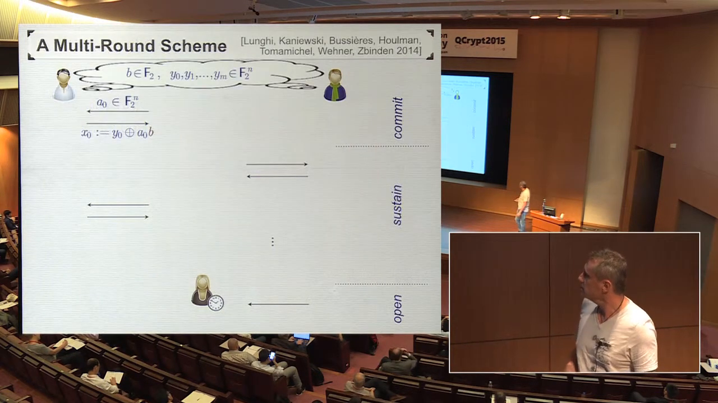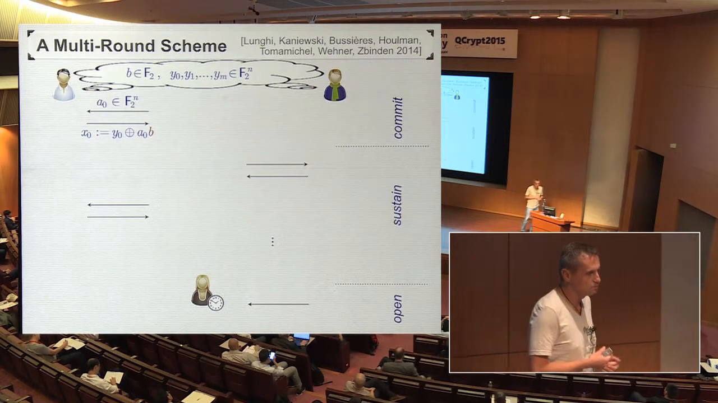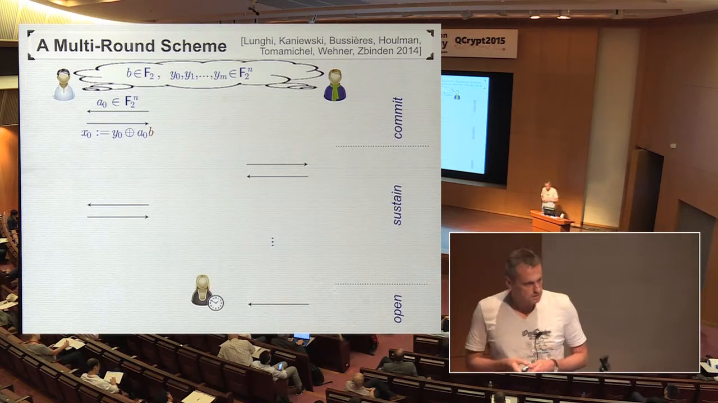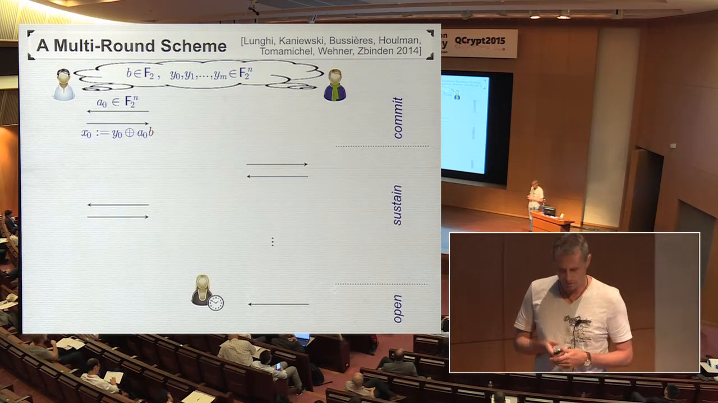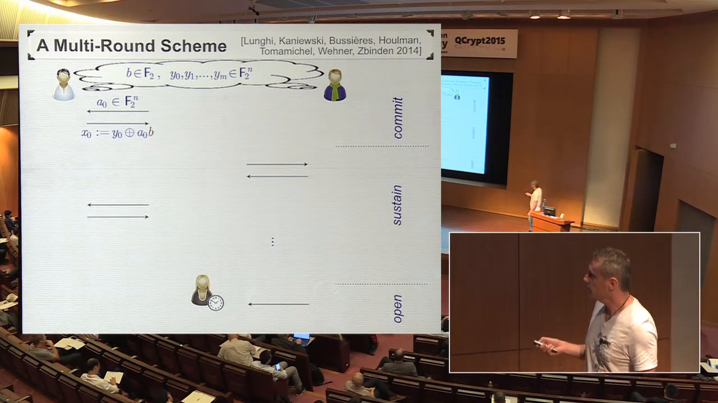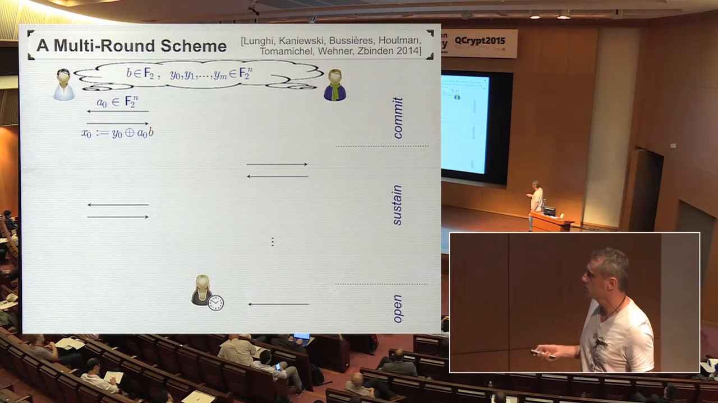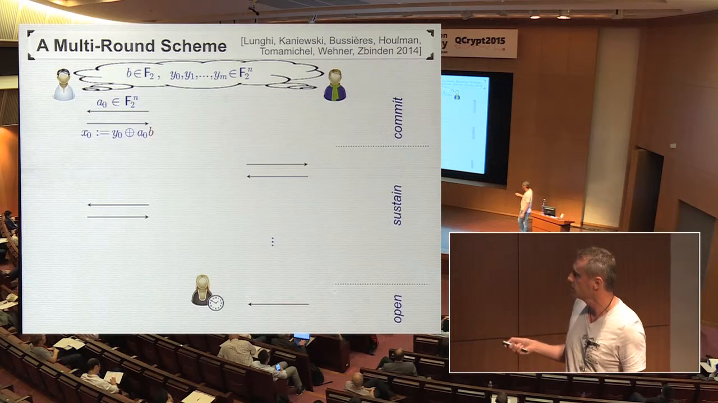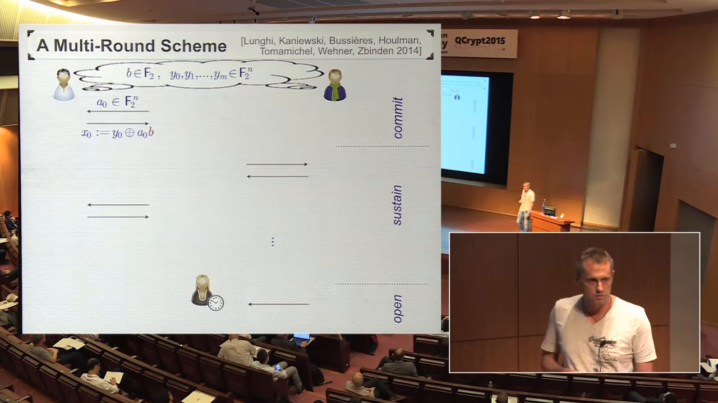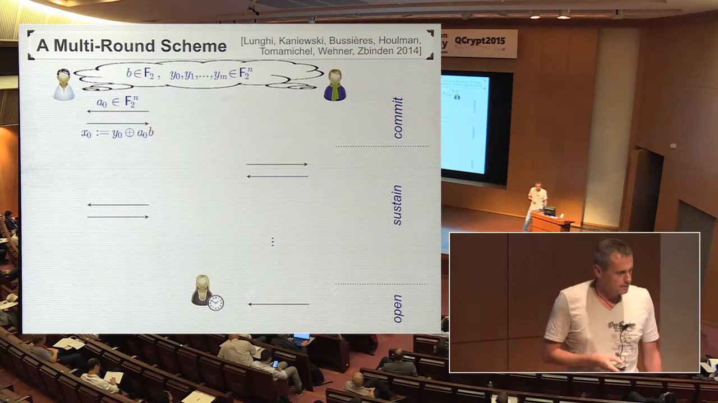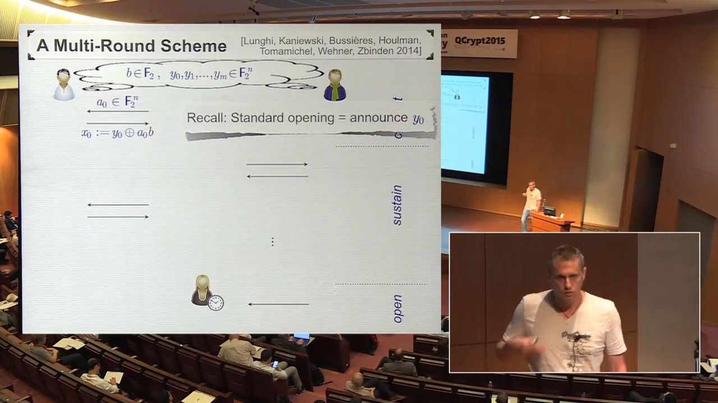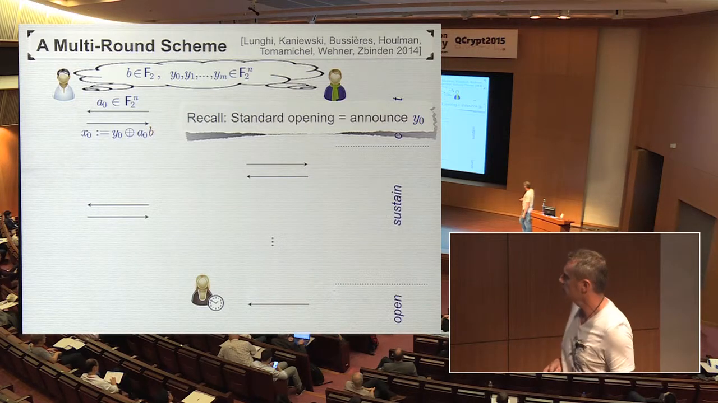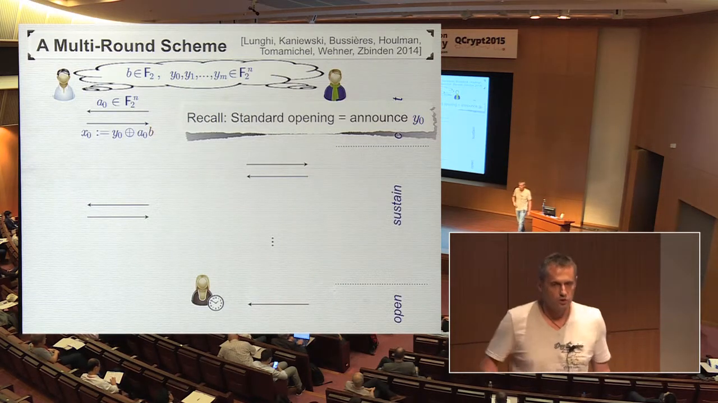A very nice scheme was recently proposed by Lunghi et al. It builds upon the Crépeau et al. scheme and concretely works as follows. In the commit phase, to commit the bit, they just do the standard commit phase of the Crépeau et al. scheme, except I label the variables here with a subscript 0. Now recall, the standard opening would just be to reveal the joint randomness Y0. But now we don't want to open the commitment yet.